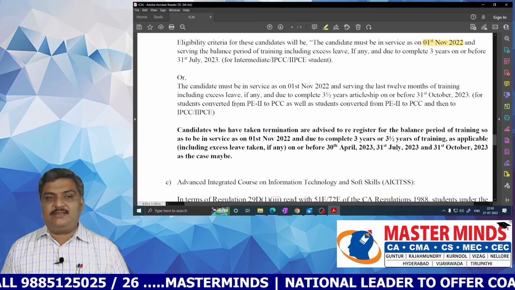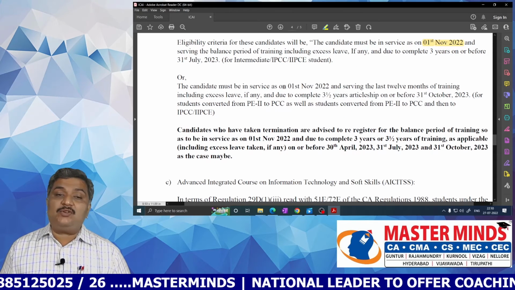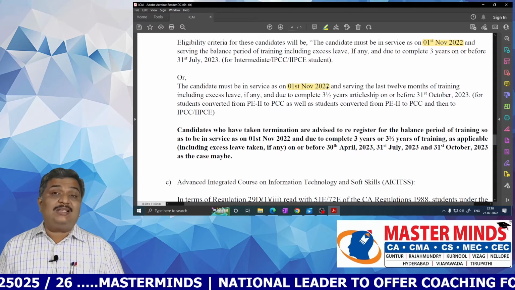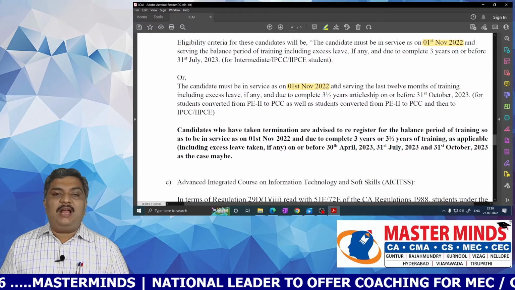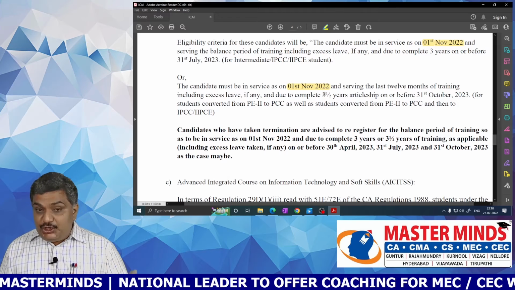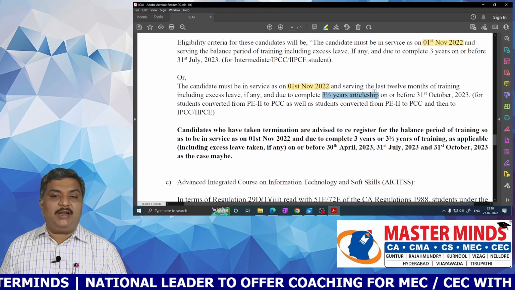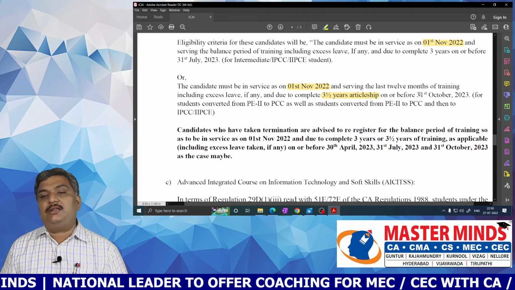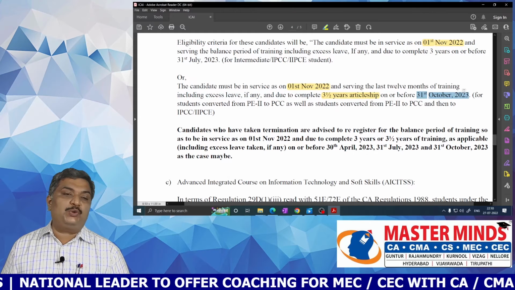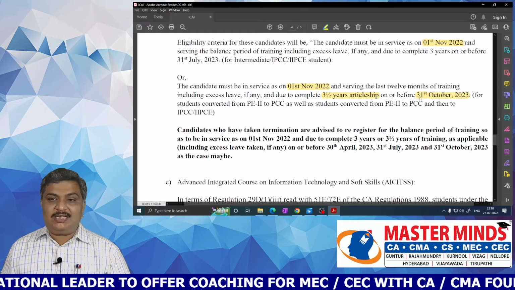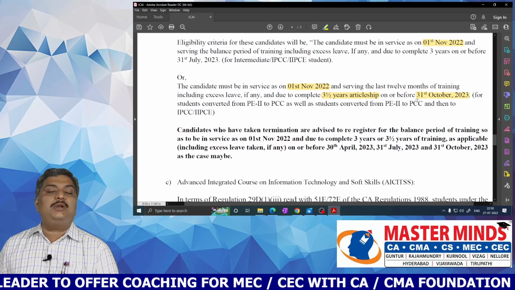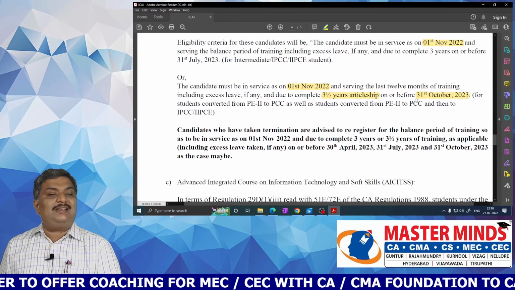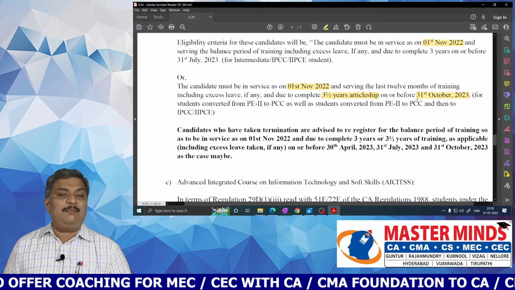And another case, the candidate must be in service as on 1st November 2022 and serving the last 12 months of training including excess leave, and if they are due to complete the 3.5 years of articleship, they have to finish it before 31st October 2023. And this is applicable for students converted from PE2 to PCC as well as students converted from PE2 to PCC and then to IPCC and IIPCE.